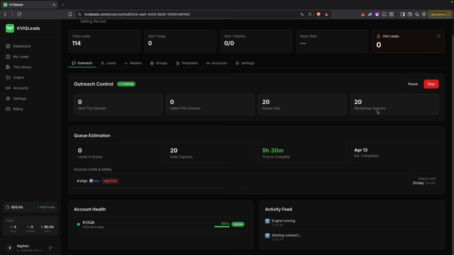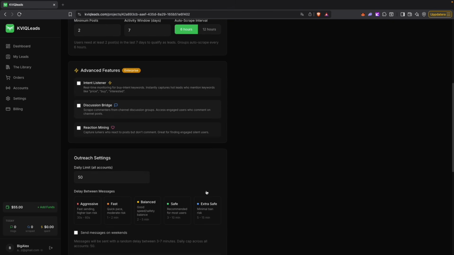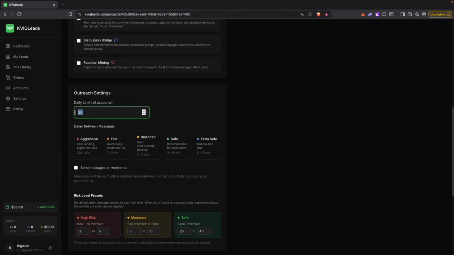Now what I usually do to increase this is, I'm just going to pause this, you can go to settings and you can raise the risk over here, so you can increase the daily limit, or if you want, you can increase how aggressive it is, how often it sends. I'm just going to go with a balanced pace, for example.